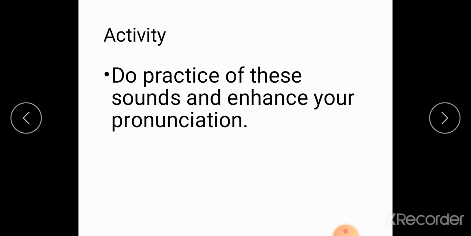Do practice of these sounds and enhance your pronunciation. Also do this work in your Iqra Phonic Reader Book 2 and learn it.